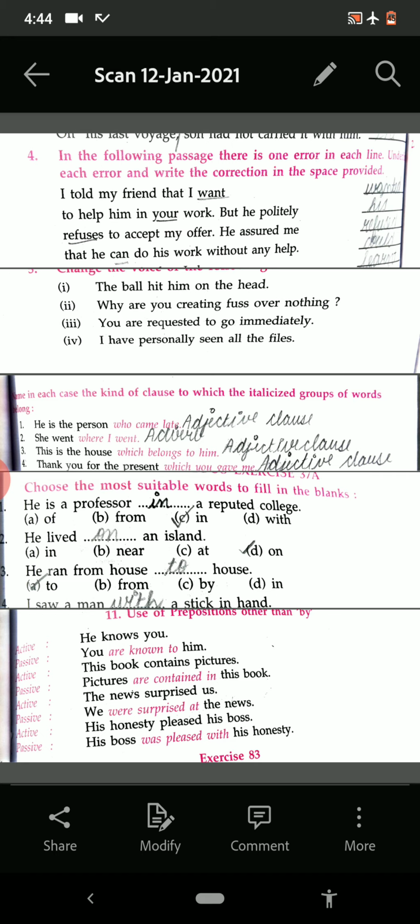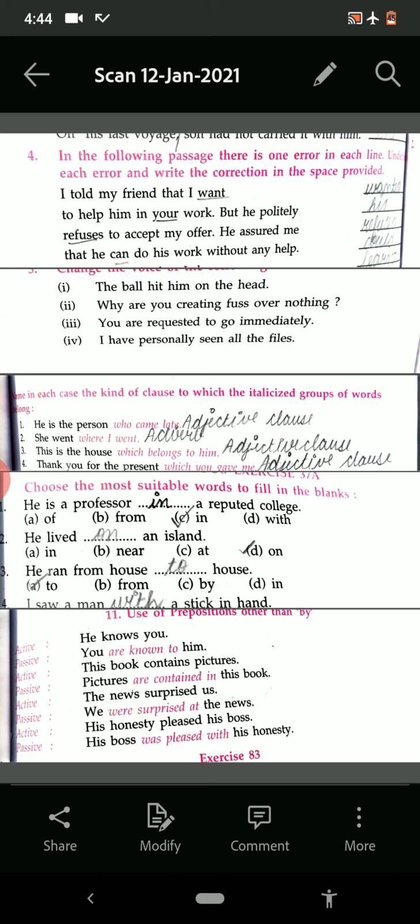Today we are going to discuss section C, that is your grammar portion, in this video, and I shall send you the PDF also so that you can do it in your notebook. You know very well that in section C you have questions of three types. One is editing, meaning error finding. Another is sentence rearranging, and the third one is grammar-based MCQs or gap filling, you can say.